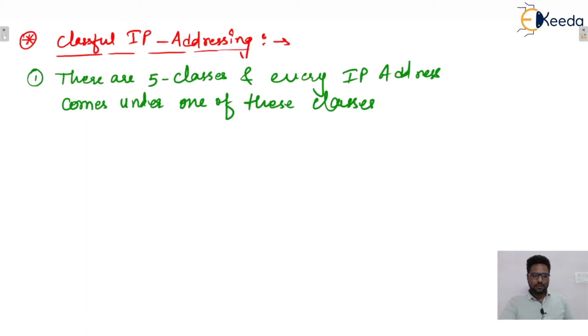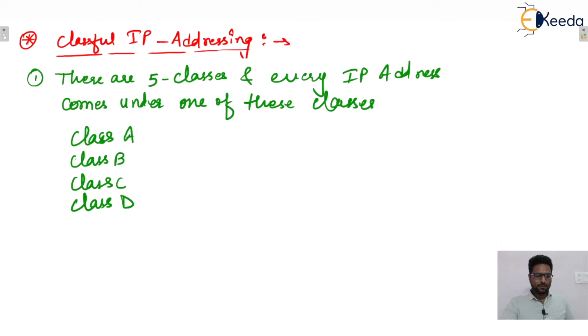So guys, these classes are: first one is class A, then next one is class B, then third one is class C, then class D, and final one is class E. So I hope this one is clear to everyone. Entire classful IP addressing is divided into five classes: class A, class B, class C, class D, and class E.